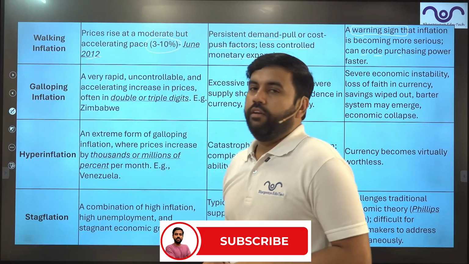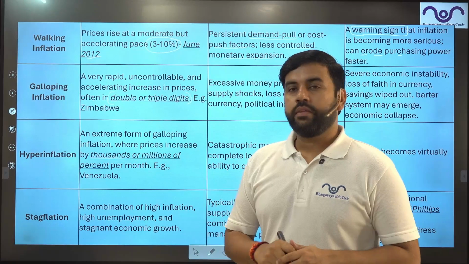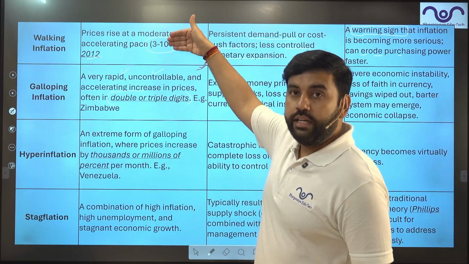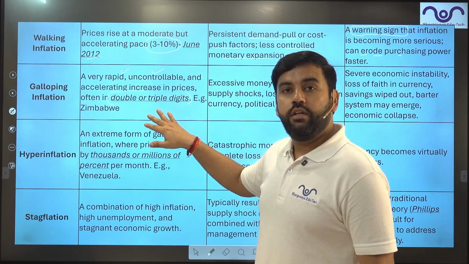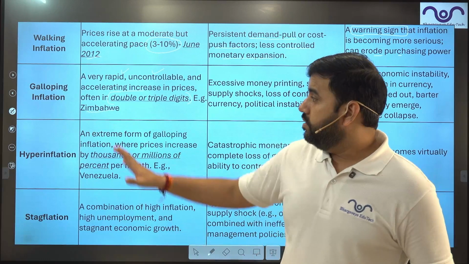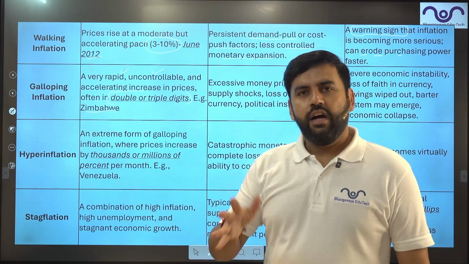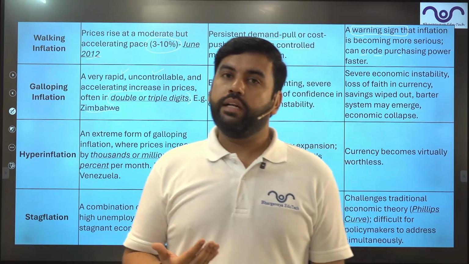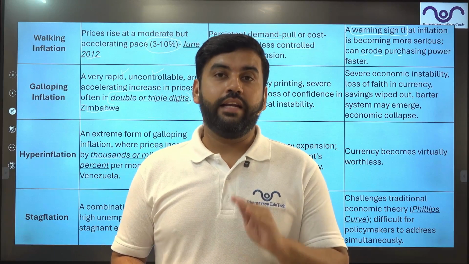Then comes galloping inflation. Galloping inflation is a bit higher. It is in double to triple digits. It is rapid, uncontrollable and accelerating. Once the inflation reaches 10%, it will gradually rise further. Zimbabwe as of now is going through this galloping inflation. It is around 150%. The latest data, 120 to 150%, which is like 100 times more than India. That's why their purchasing power is declining like hell.